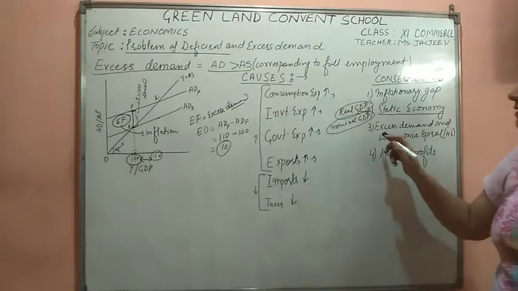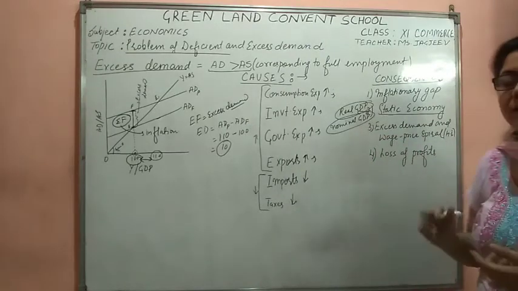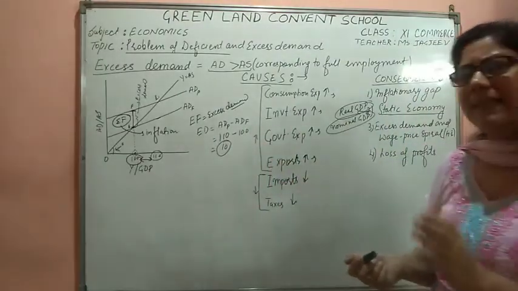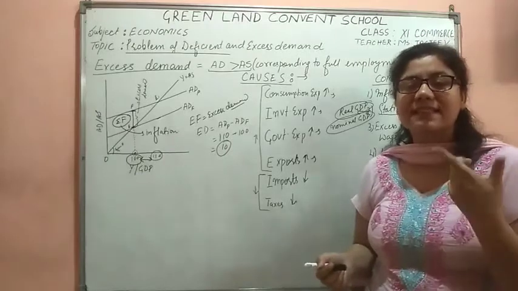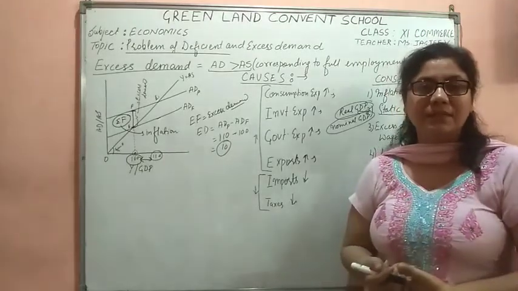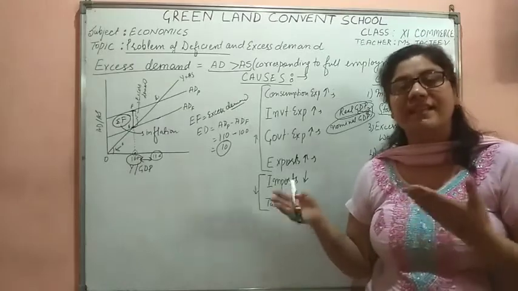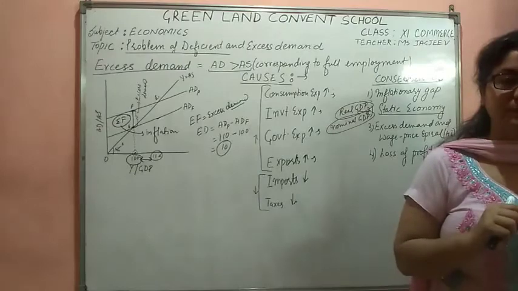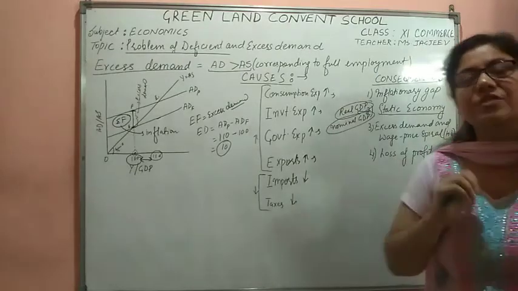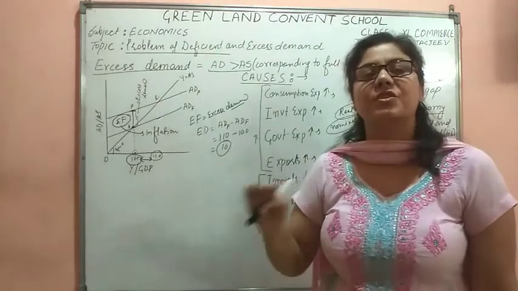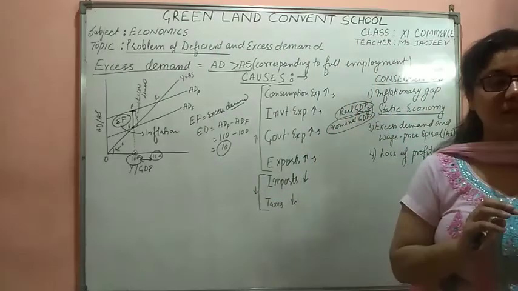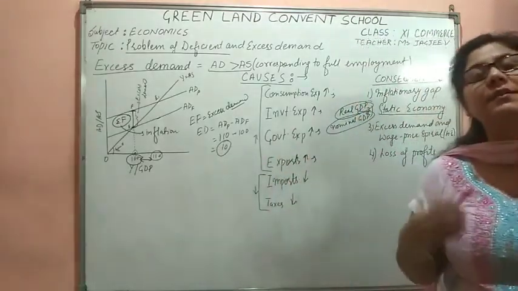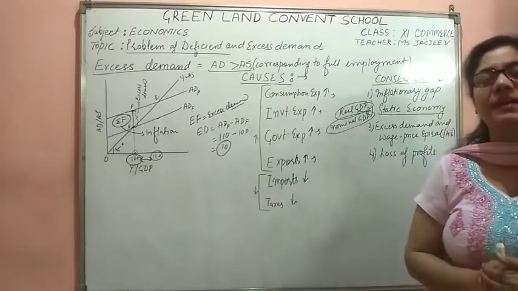The third consequence is excess demand and the wage price spiral. When we say wage price spiral, it means that in an economy with excess demand, the factors of production will become costly. The labor will become costly, the raw material will become costly, and all the other factors of production will become costly. Because everyone wants to purchase the factors of production, do the production, and sell at higher prices.